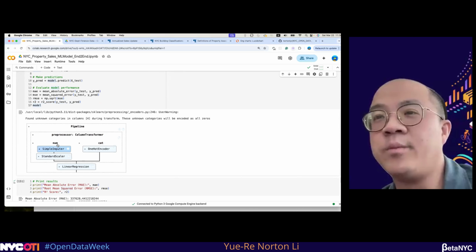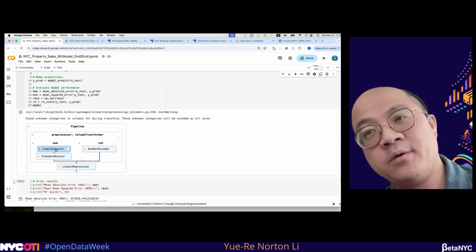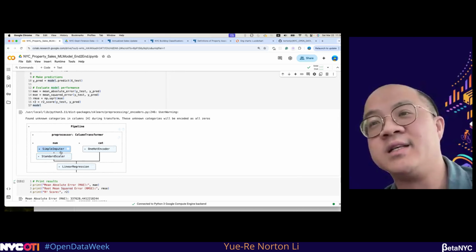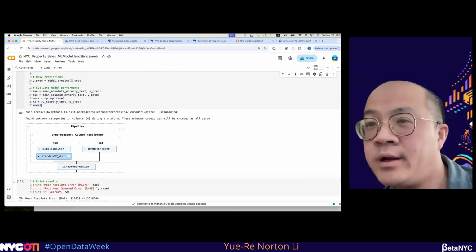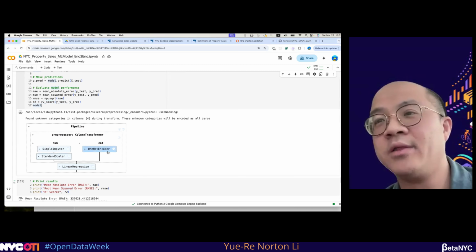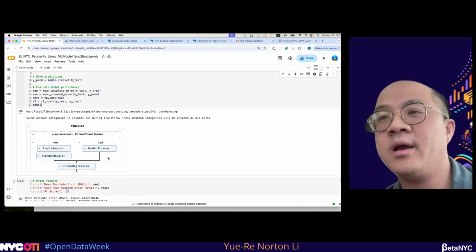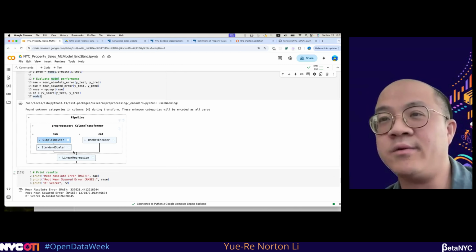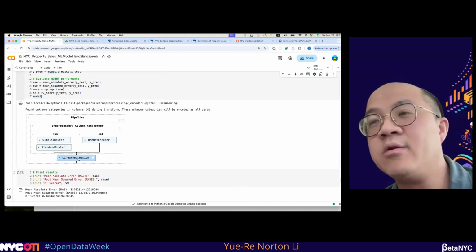For the numerical data, you will see it undergoes the simple imputer and the standard scaler. For the categorical data, it undergoes the one-hot encoder. After that, you apply all of this refined data into the linear regression.